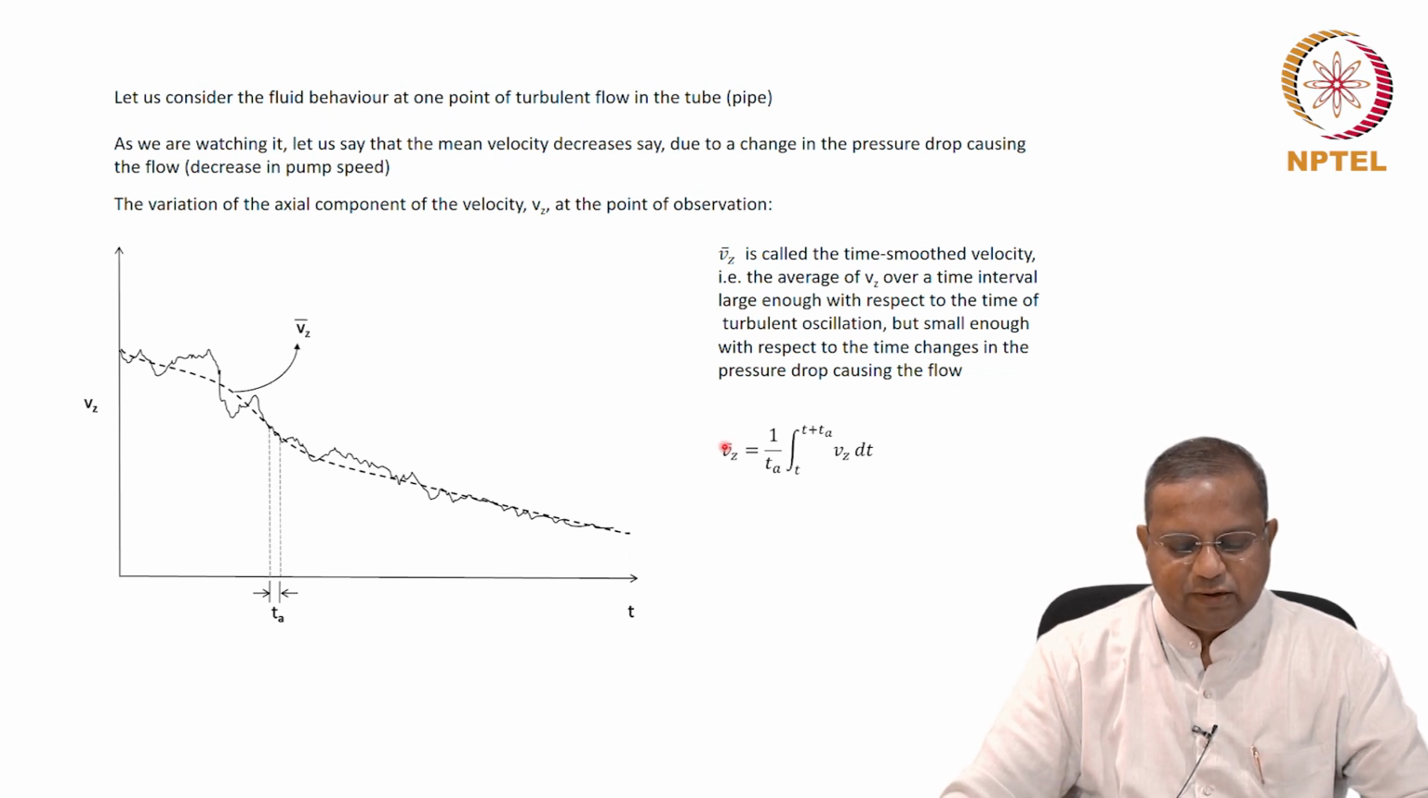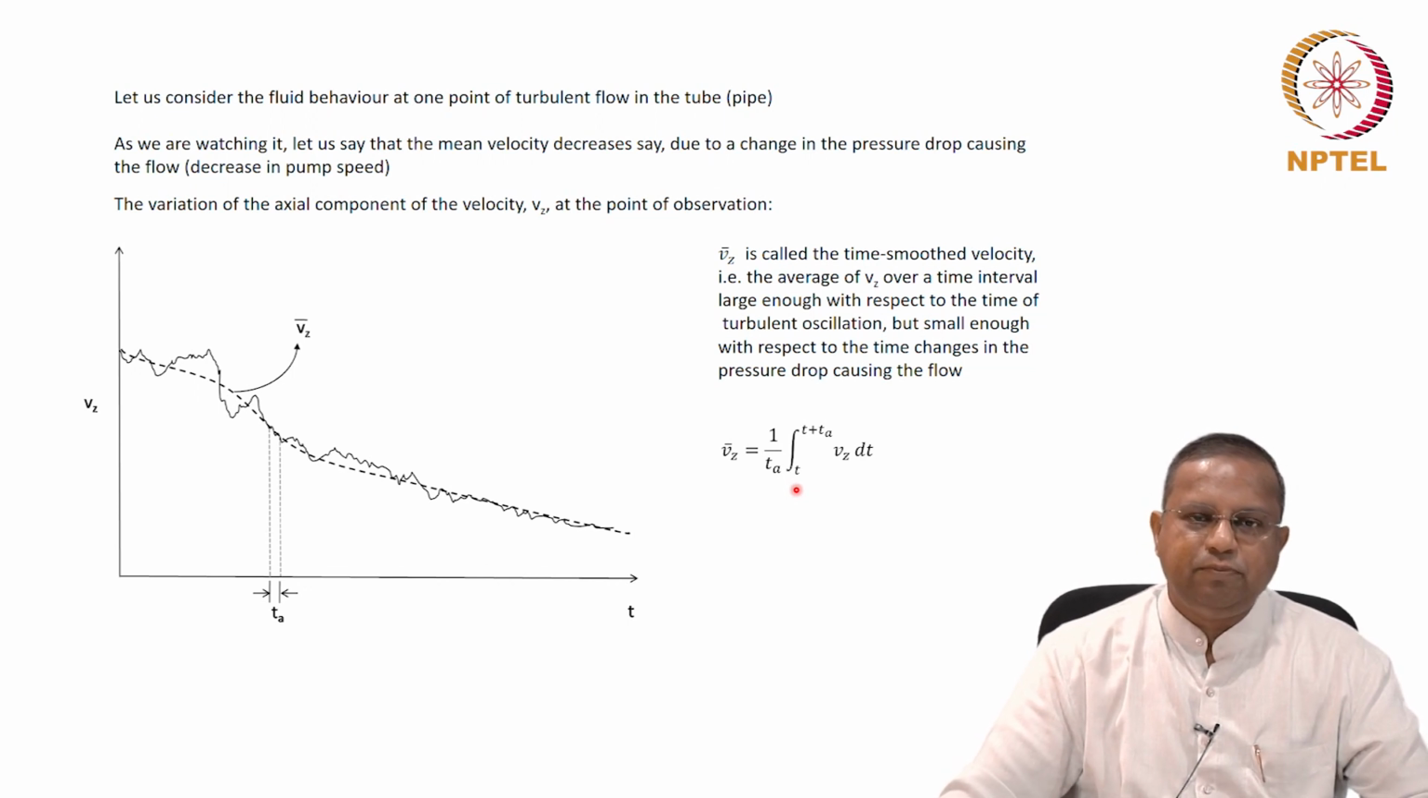So Vz bar, the average velocity, is formally defined as 1 over TA, the time interval here, integral of t to t plus TA, from here to here, of Vz dt. This is the definition of the time smoothed velocity, or what we called the average component earlier. We will now onwards call it time smoothed velocity.